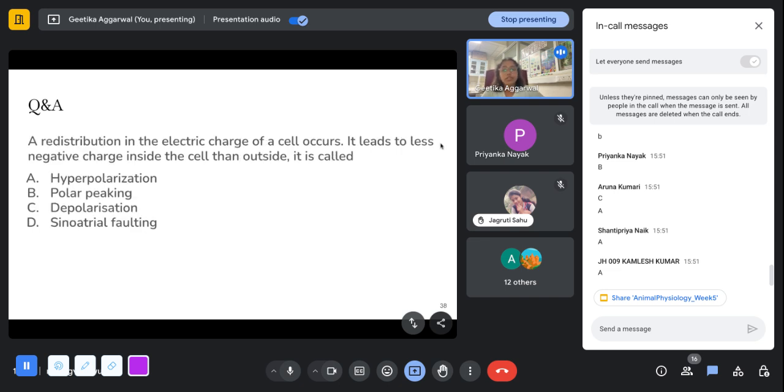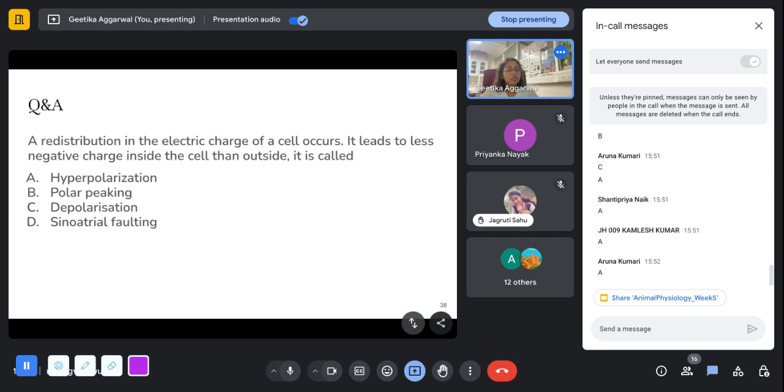A redistribution in the electric charge of a cell occurs. It leads to less negative charge inside the cell than outside.